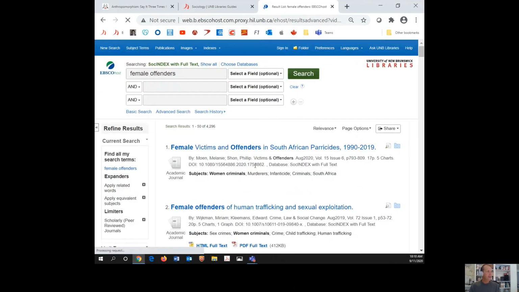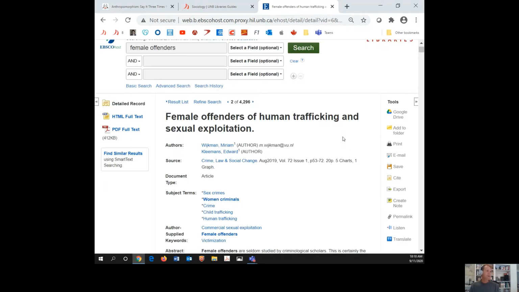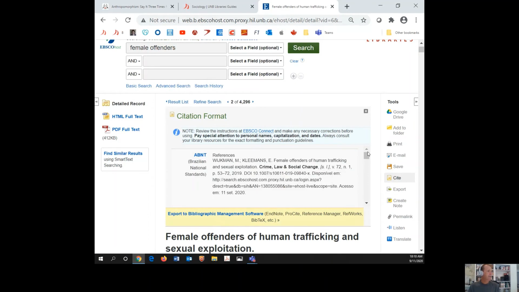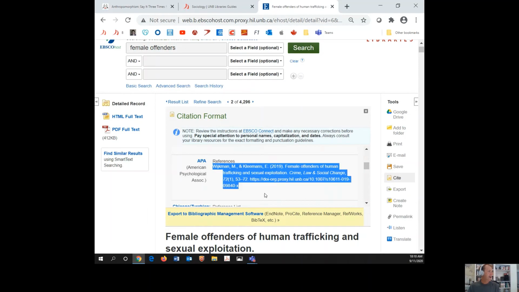And then something else that you can do for each one, let's just say that this particular one here was something that we had read through a bit and we were going to make reference to it. When you click on the title, you have an option for cite, which allows you to choose the citation style, like say APA, and then you can copy and paste it right into your paper.